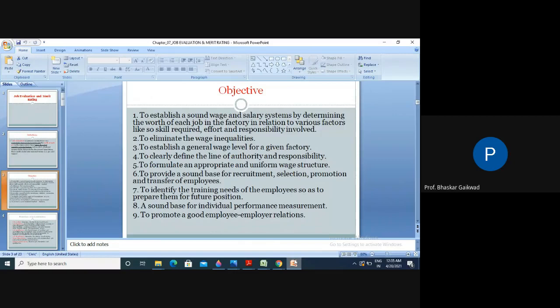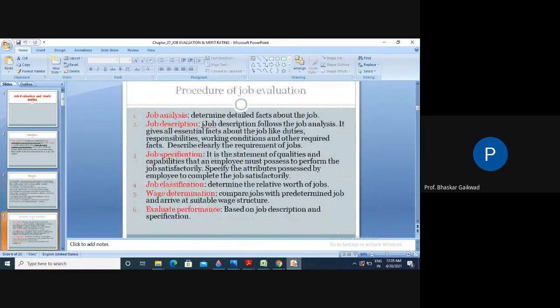We also went through the procedures of job evaluations. The main three points are job analysis, job descriptions, and job specifications. For example, you might have seen the gear products in our workshop. Job analysis means in a gearbox a number of parts are there.